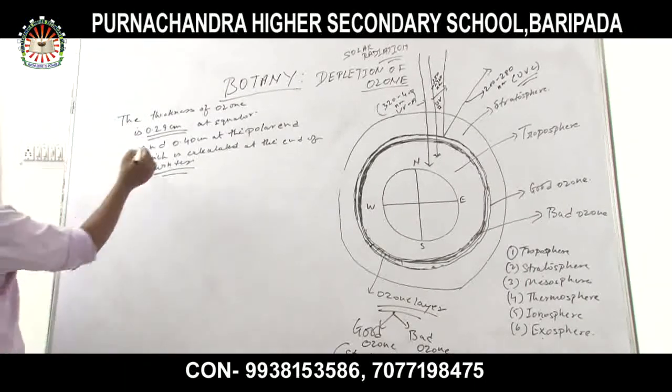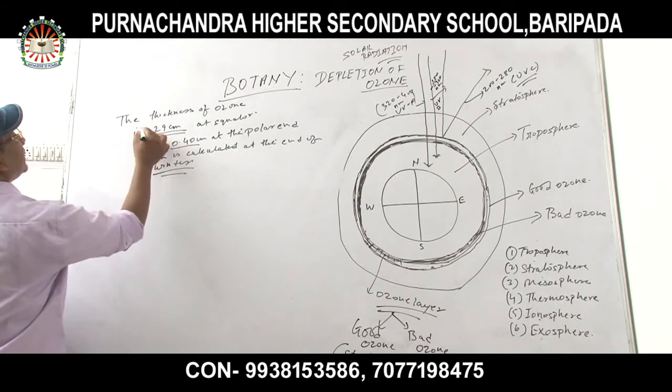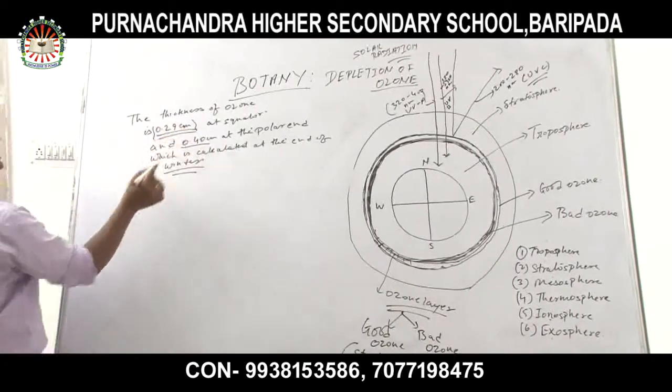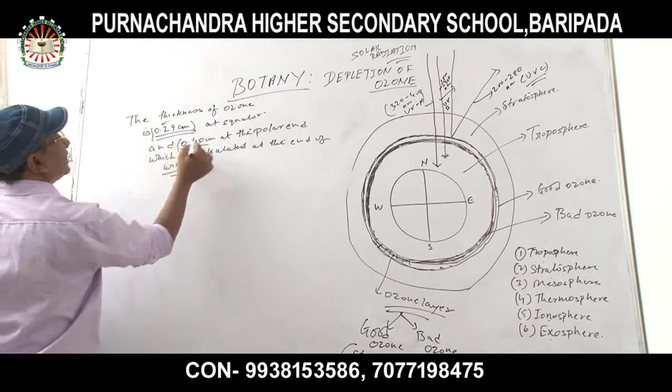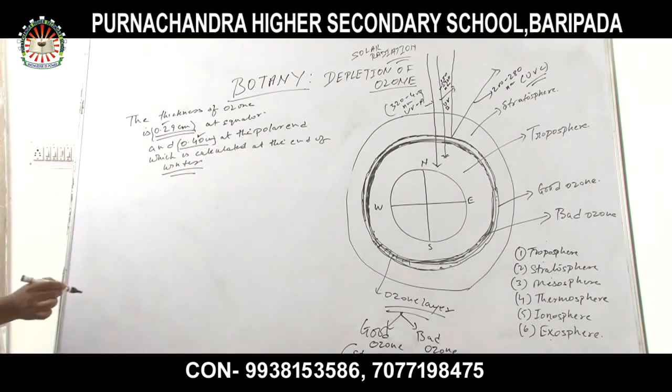Okay, so remember it. What is the thickness? A question will arise in this way also. What is the thickness of ozone at the equator? That is 0.29 centimeter, and the thickness of ozone at the polar end is 0.40 centimeter.